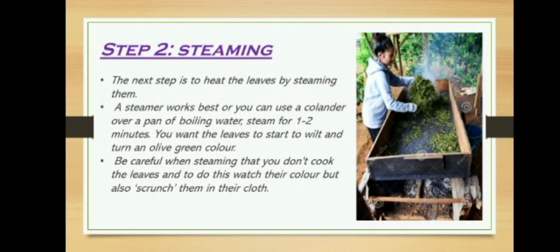The next step is steaming. The next step is to heat the leaves by steaming them. A steamer works best, or you can use a colander over a pan of boiling water. Steam for 1 to 2 minutes. You want the leaves to start to wilt and turn an olive green color.